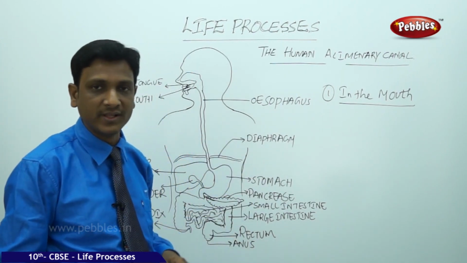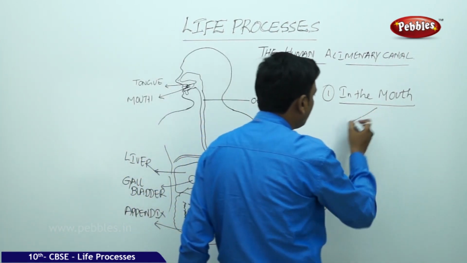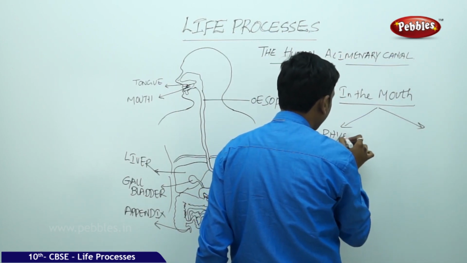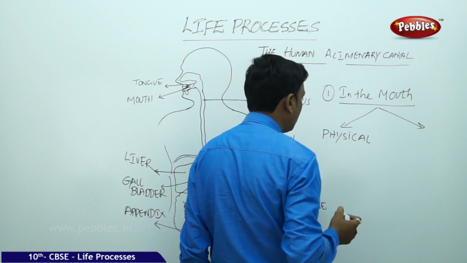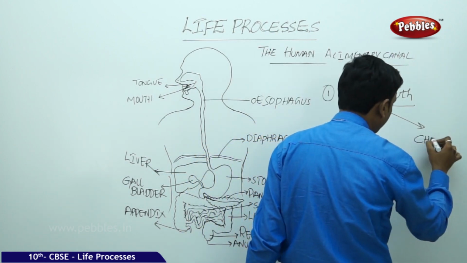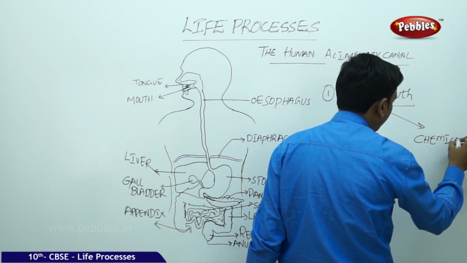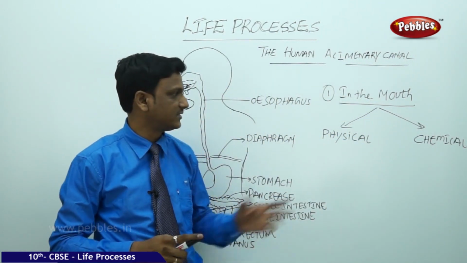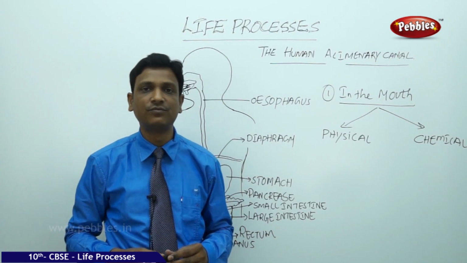What happens to the food in the mouth? Here, two kinds of things happen in the mouth. One is physical change that takes place to the food, and the second one is chemical change that takes place to the food. One is physical change, the other one is chemical change. What is the physical change that happens to the food?